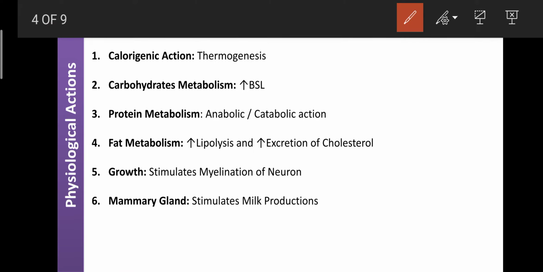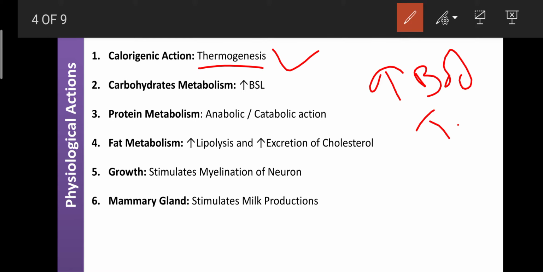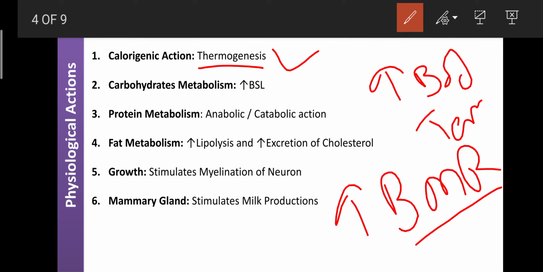First is the calorigenic action, which I have denoted as thermogenesis. It means the thyroid hormones can enhance the body temperature. Thyroid hormones mainly act on the various tissues, where they can enhance the basal metabolic rate or basal metabolic reaction. As the metabolic reaction increases, more ATP and more heat is generated.